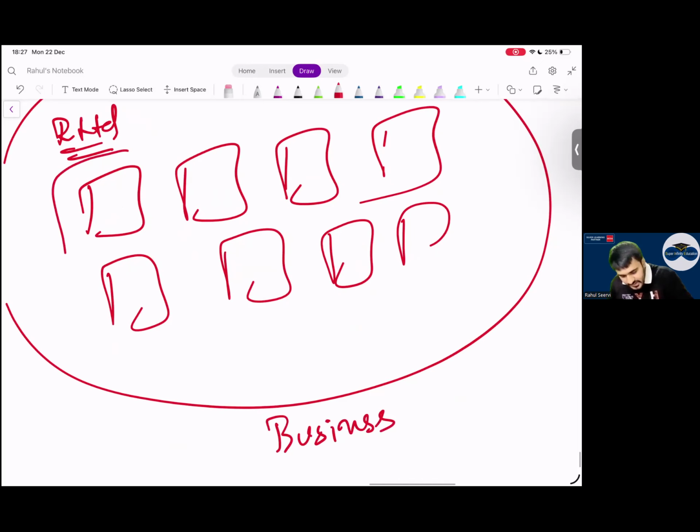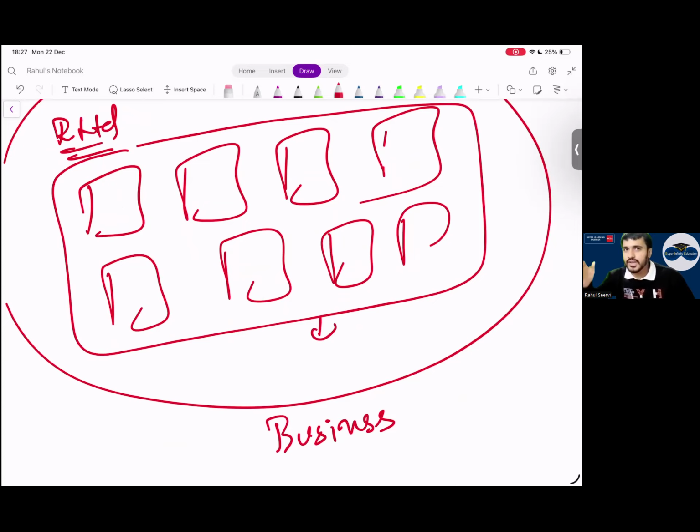If I am doing business, to this property, what will we apply? Will I apply IAS 16? Will I apply IAS 40? Will I say IAS 2 inventory? IAS 2. Sir, IAS 2. Inventory, no? Yes, sir. This will become inventory.